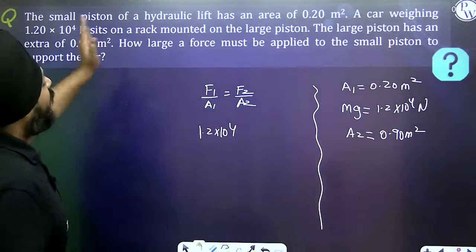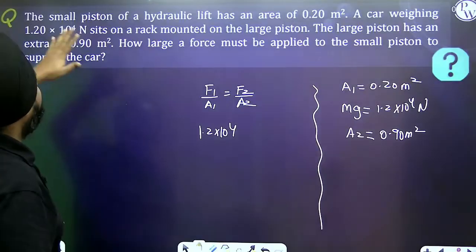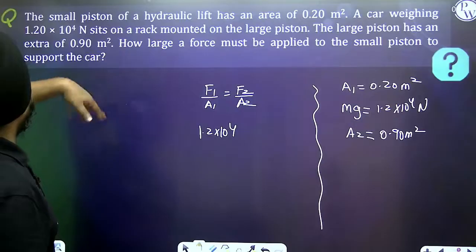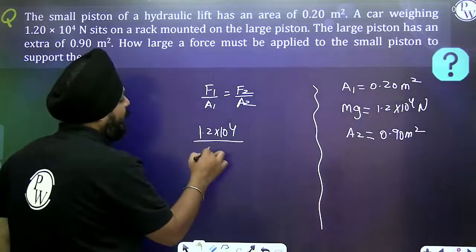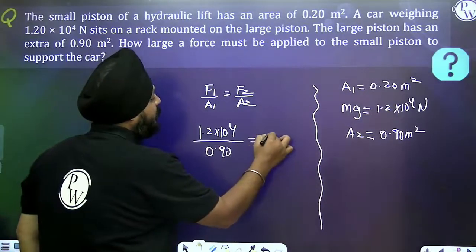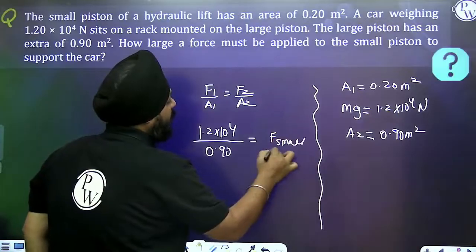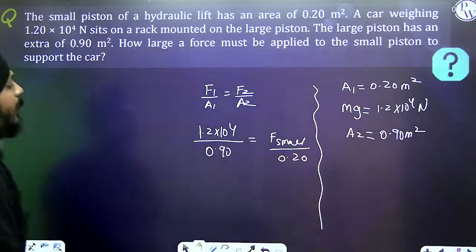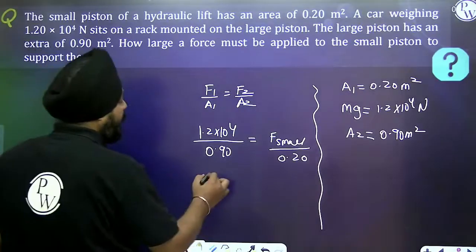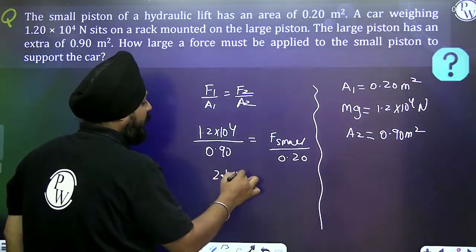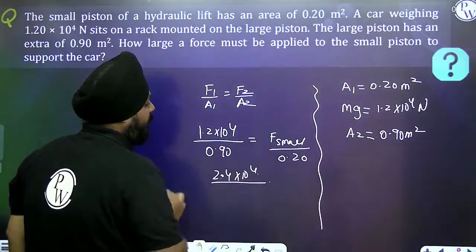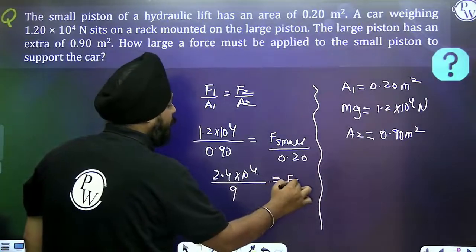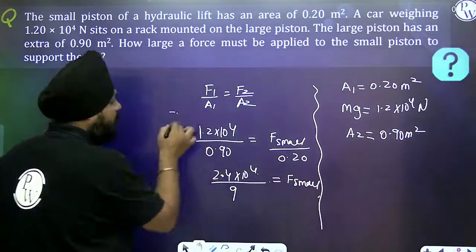The hydraulic lift has a larger piston area and a smaller piston area given. The larger piston has the area of 0.90, and the smaller piston has the area of 0.20, right? So what is going to happen? 2.4 into 10 to the power 4 whole divided by 9 is equal to the force on the smaller piston.